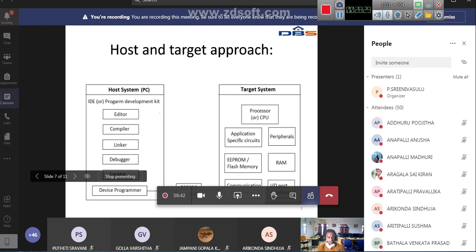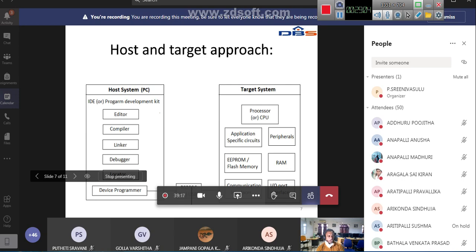Now the target system, this is important for us. In this target system we have a processor or CPU, maybe a microcontroller, some processor here, and that is also called the CPU. Then you have some application specific circuits, for example to turn on the LED, to turn off the LED, to turn on the motor, like that. And these are the peripherals. You can connect different peripherals, like a motor, an LED, and a fan, to these ports.